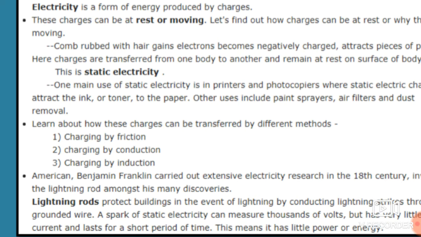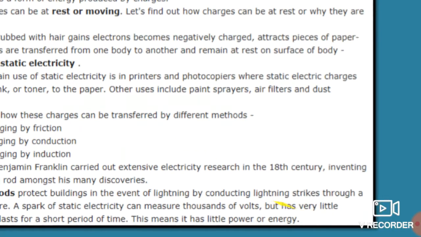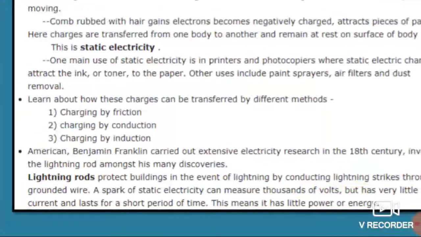The American Benjamin Franklin carried out extensive electricity research in the 18th century, inventing the lightning rod amongst his many discoveries. Who invented the lightning rod? The American scientist Benjamin Franklin. This we have also seen in our regular lectures.